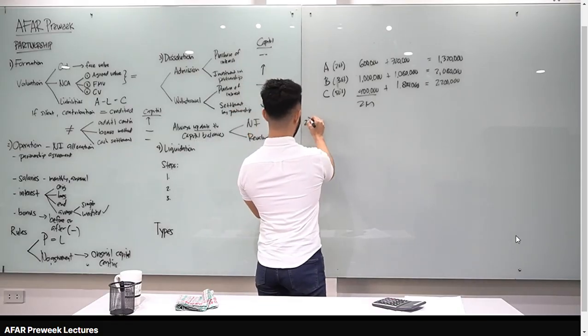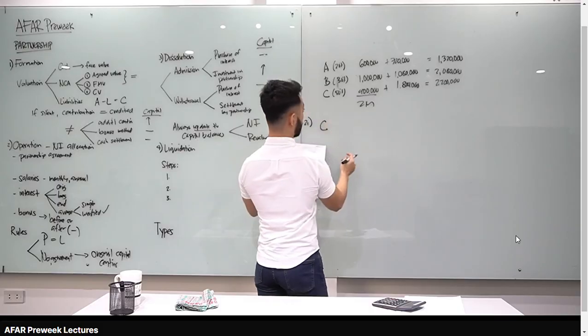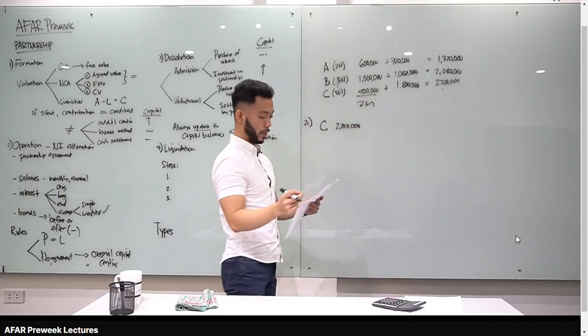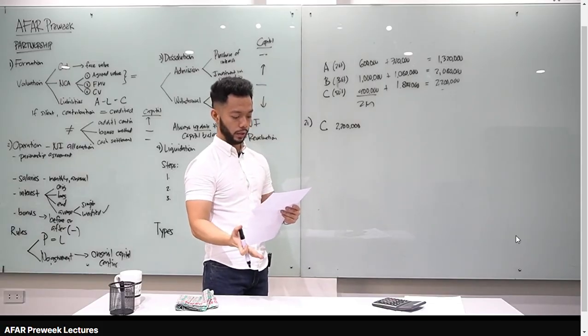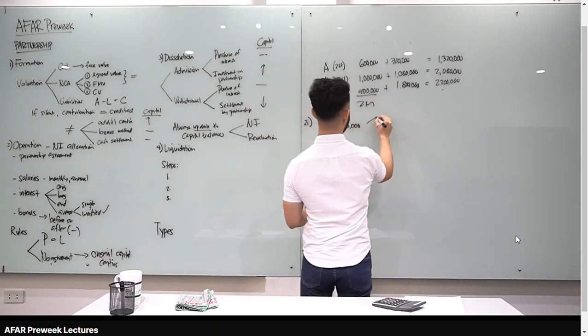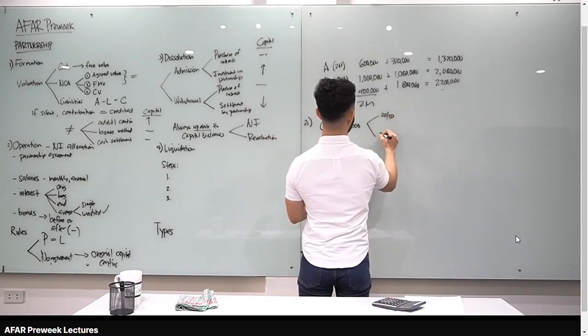Ganito gagawin ko dyan. For number 21, tingnan natin ha. So si A, meron, tingnan natin. So yung capital ni C is 2.2 million. Alright? Ngayon, binili siya ng remaining partners, si A and B. Okay? Now, yung P&L ni A and B, 20-30. Okay? So, ang gagawin ko dyan, para kay A, 20 over 50. Para kay B naman, 30 over 50. Okay?